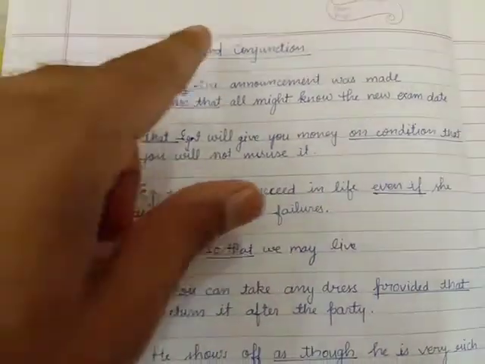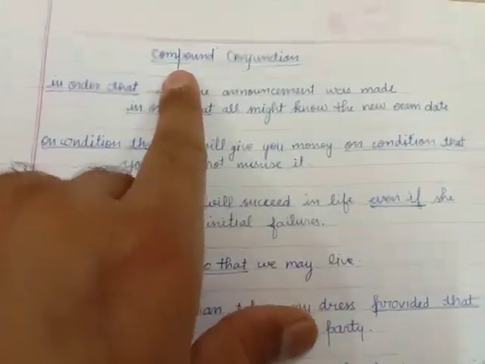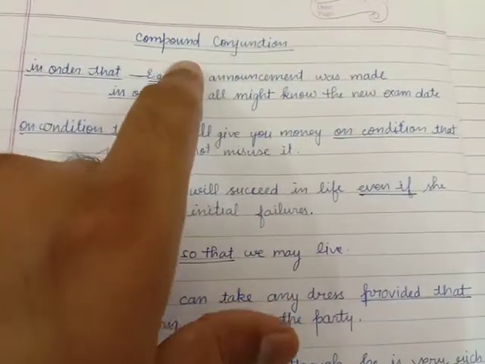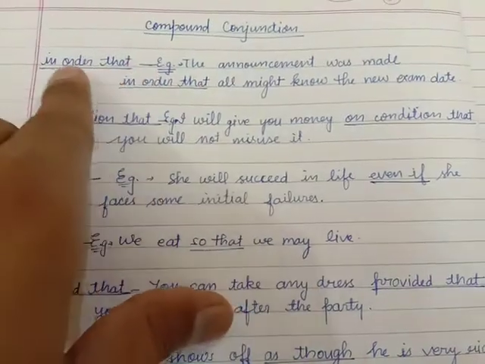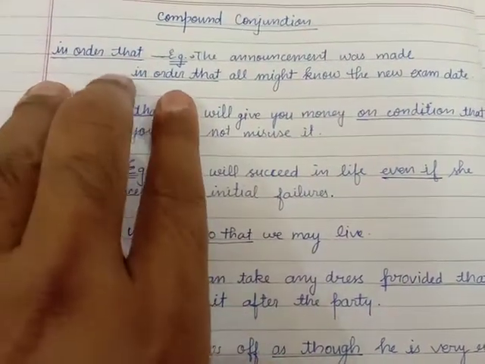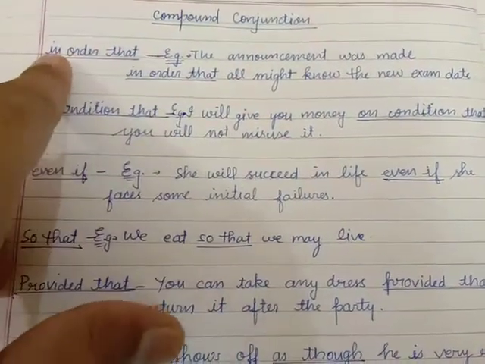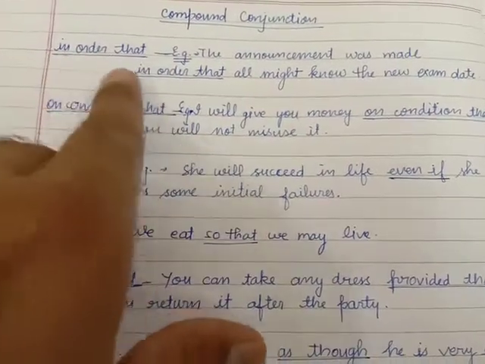Now at last, compound conjunctions. Compound conjunctions means a group of words which is used as a conjunction, like in order that. These words are given here, and we will always use them all together.